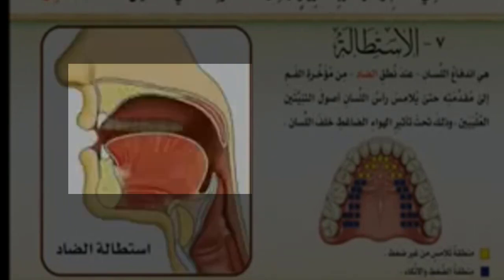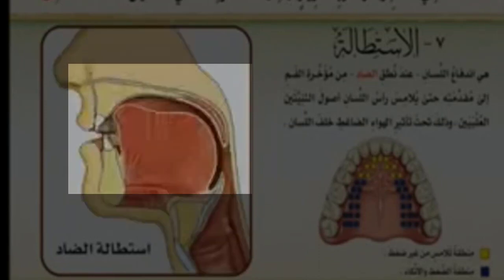But some people are maybe confused between Rakhava and Al-Istitaalah. The difference is that in Al-Istitaalah quality only the tongue moves to the mouth, and in Rakhava quality there is continuation of the sound. Okay, this is different. In Rakhava, like al, there is the continuation of the sound, and here only the tongue is moving. If you have any kind of question about this quality, you can comment under this video.